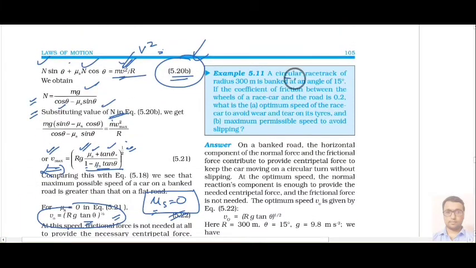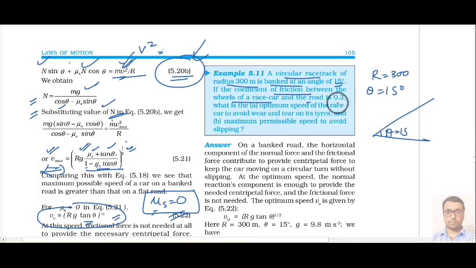Now next, a circular racetrack of radius 300 meter is given, r is 300 meter, and that is banked. Basically it is talking about this particular situation. Then angle theta is 15 degree, and the coefficient of friction between the wheels of the race car is given, mu equal to 0.2. What is the optimum speed of the race car?